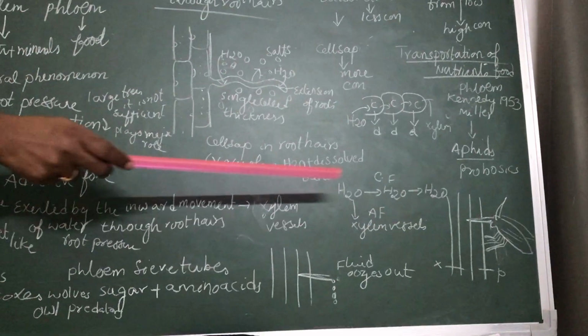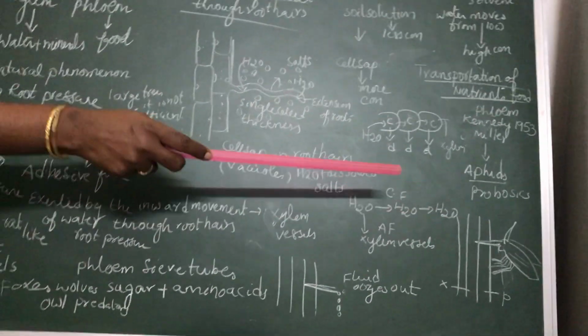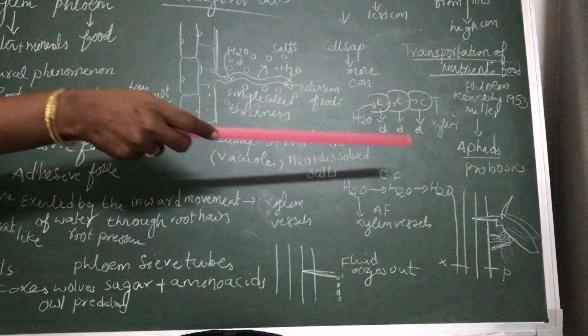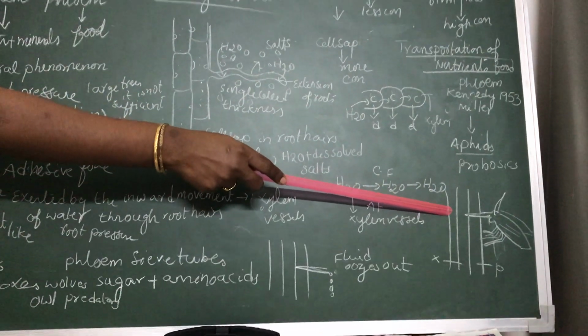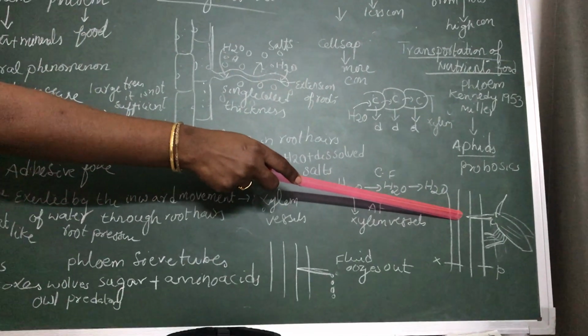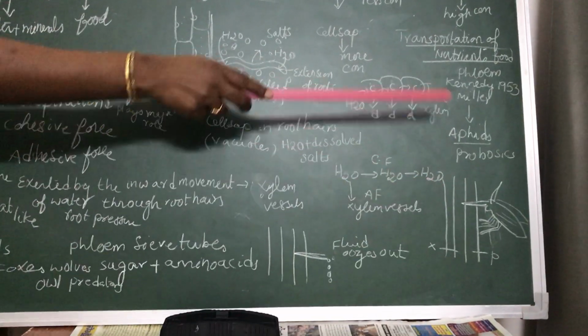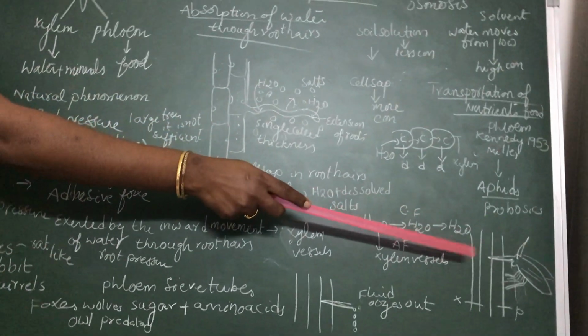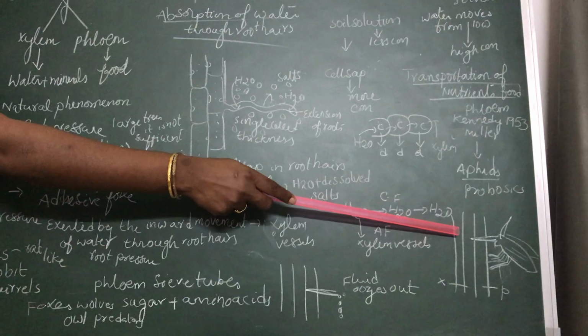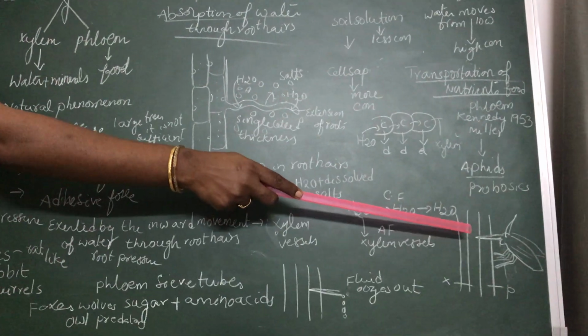With the help of this piercing proboscis, the aphids pierce the proboscis into the phloem of trees and suck the food material. These two scientists took the aphid as the experimental animal.